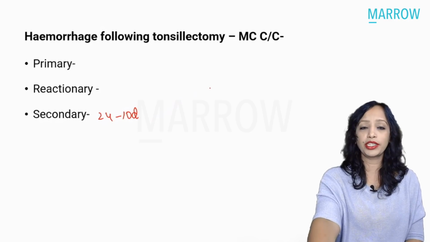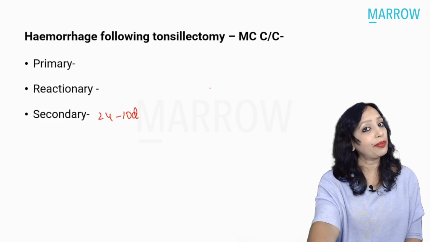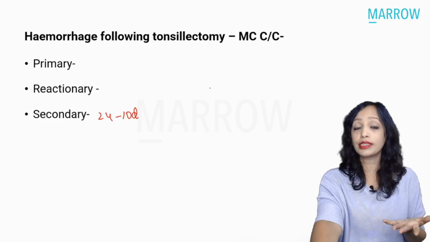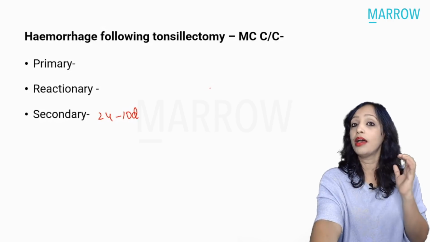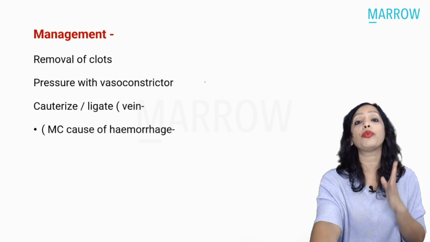So here in this patient, when the patient is now bleeding, what will you do? Yes, you will take the patient again back to the OT. Yes, and then you will inspect the area very carefully. The first step is to remove the clots. Always the clots have to be removed first.